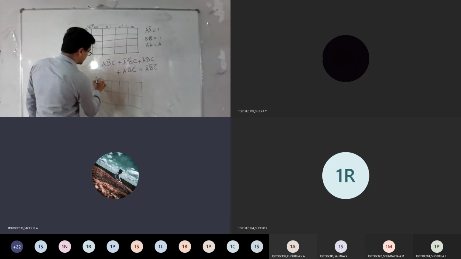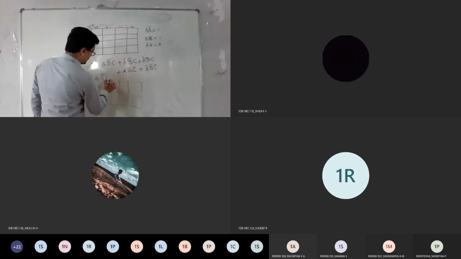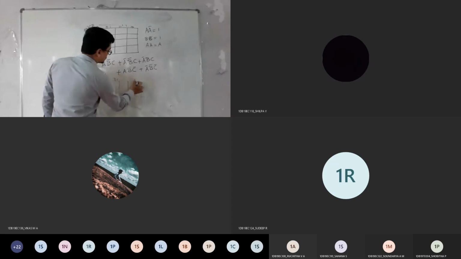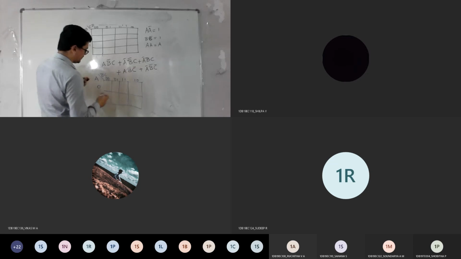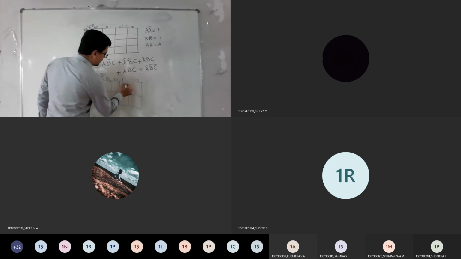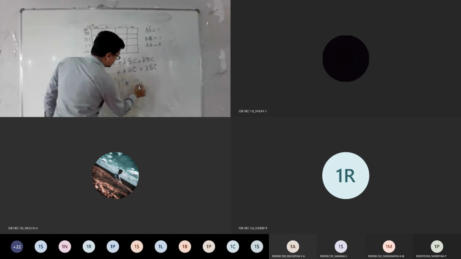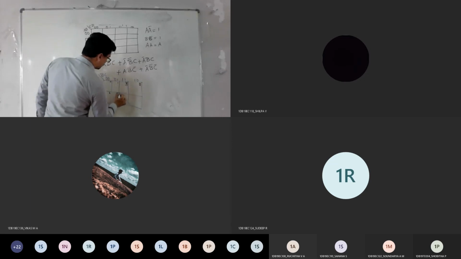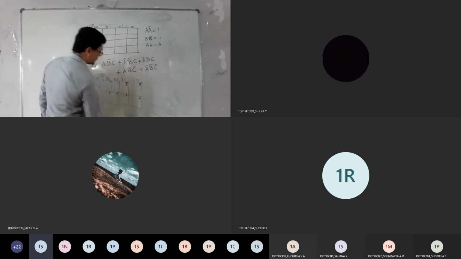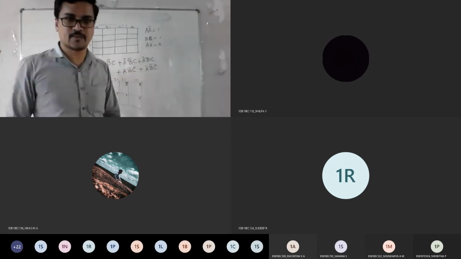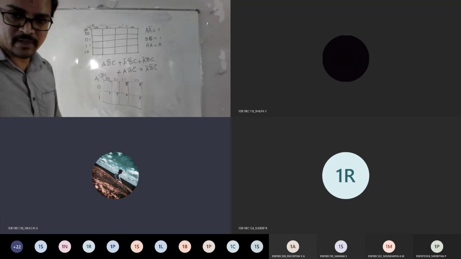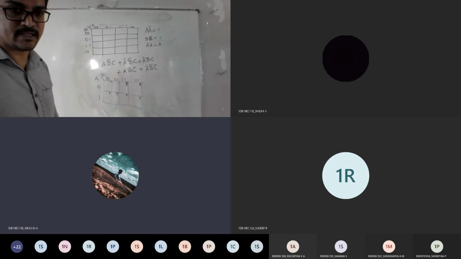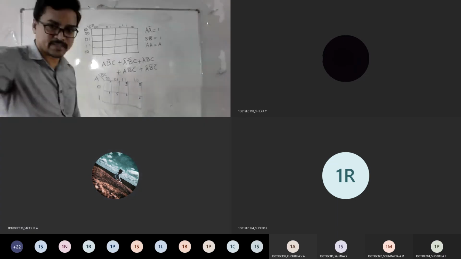The inputs are three variables, so write A and BC. Don't do it in a hurry. Everything should be written. The cell numbers you can also mention: 0, 1, 2, 3, 4, 5, 6, 7. Till now I haven't gone to 4 variables. I am currently in the 8-cell table. We'll deal with 4 variables later. First I want you to understand this K-map.